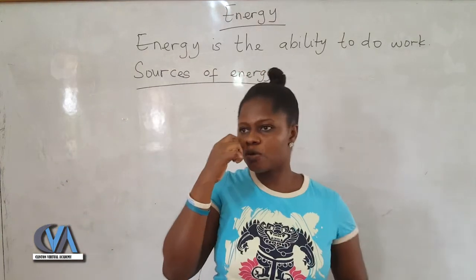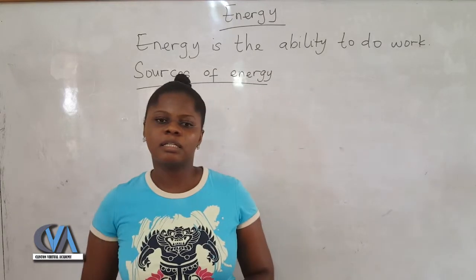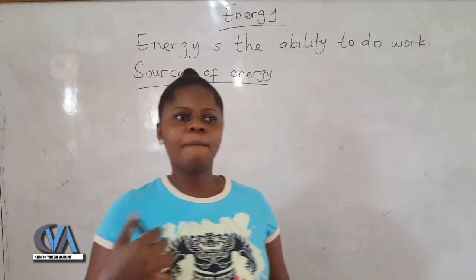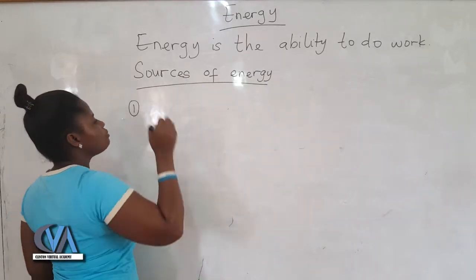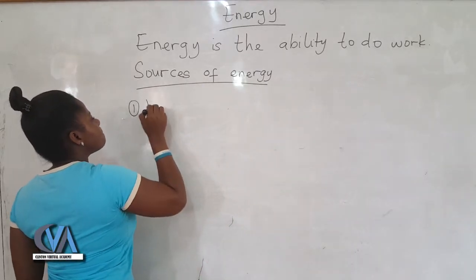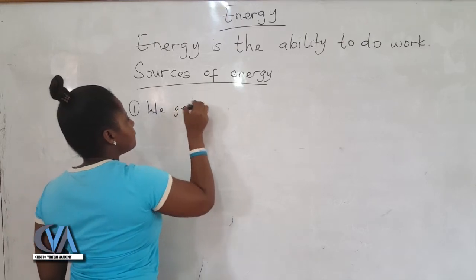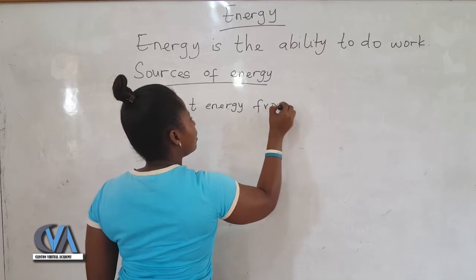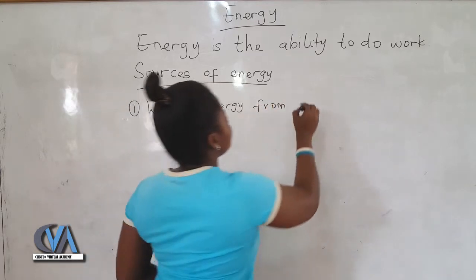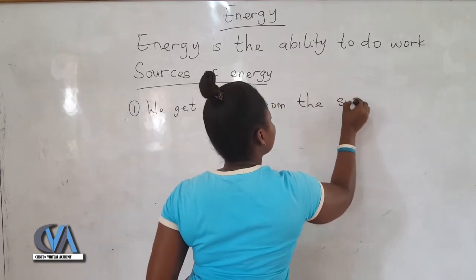One major source of energy is the sun. So first of all, we get energy from the sun.